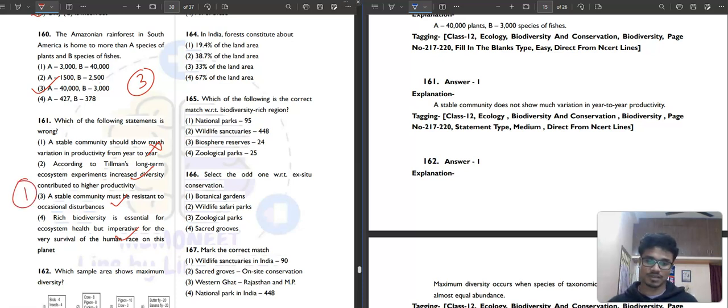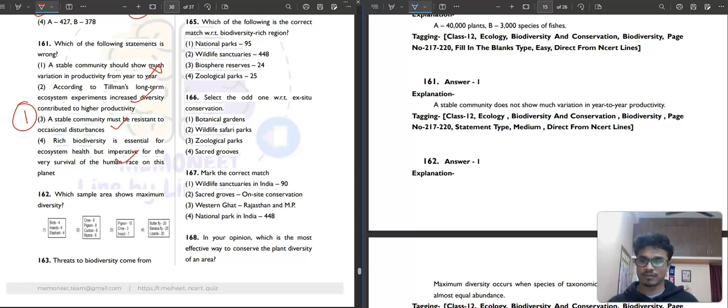Then question number 162. Which sample area shows maximum diversity? Tell me. Birds, insect, elephant, crow, pigeon, cuckoo, mayara. What is mayara? I don't know what is mayara. Then pigeon, crow, insect, butterfly, banana fly, lizard. Okay.